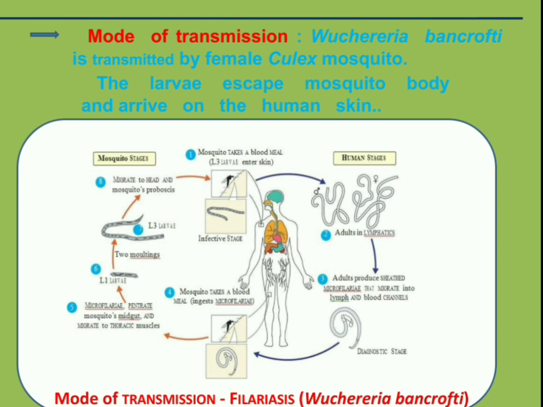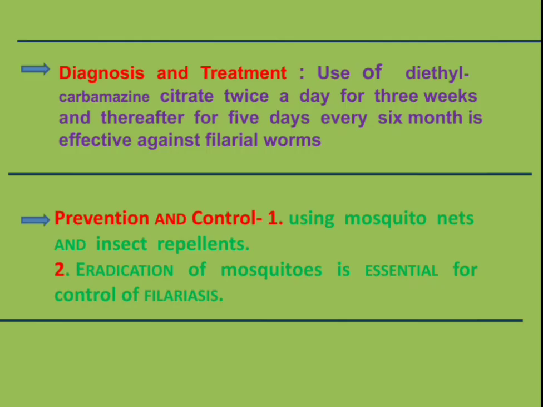It is important to know that the mosquito here is the female Culex mosquito. The larvae escape the mosquito body and arrive on the human skin as discussed earlier. They penetrate the skin, undergo two moultings before they become adults and settle in the lymphatic system. The incubation period can be as long as 8 to 16 months.